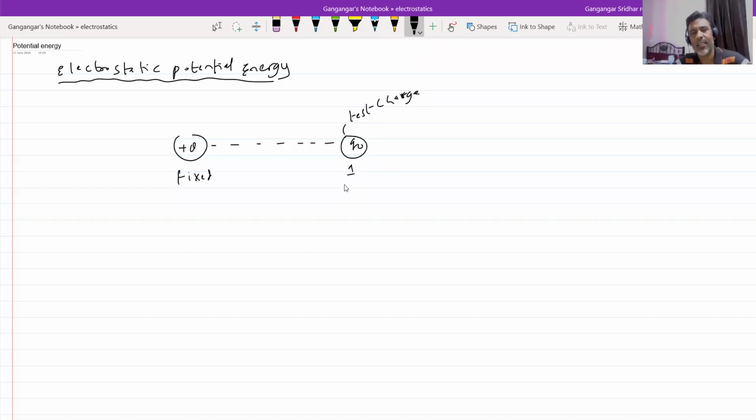The test charge is present in the field of the fixed point charge. Therefore, will it experience any force? Yes, it is going to experience a force here. Now, let this test charge have a mass m. By the time it reaches here,